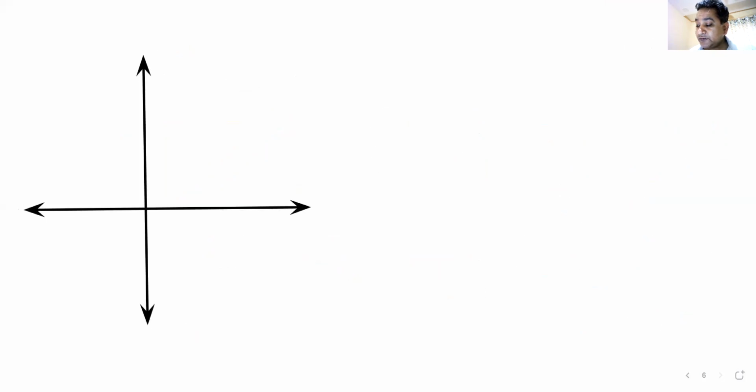Then I'll draw the two vectors again. One vector is going like this. The other vector is going like this. This is O, this is A, this is B. This is 4 units. This is 3 units. Tell me the resultant of these two vectors. Find out the resultant of OA plus OB.